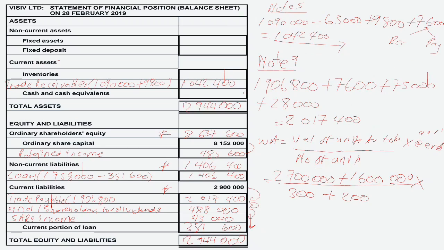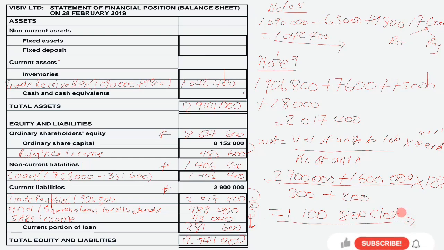So the value of closing stock will amount to 1,100,800. So this 1,100,800 will be recorded under inventory.